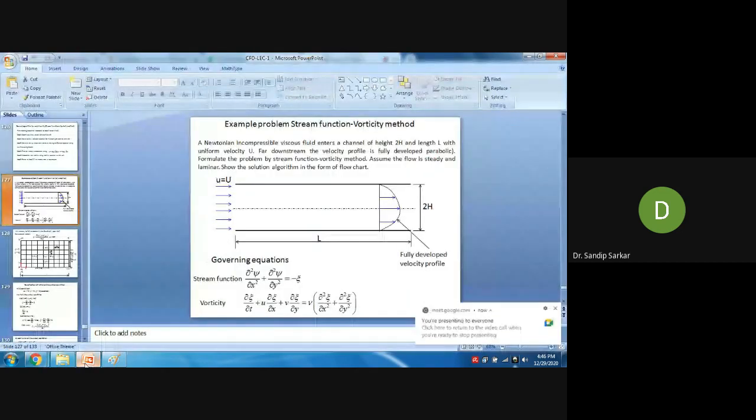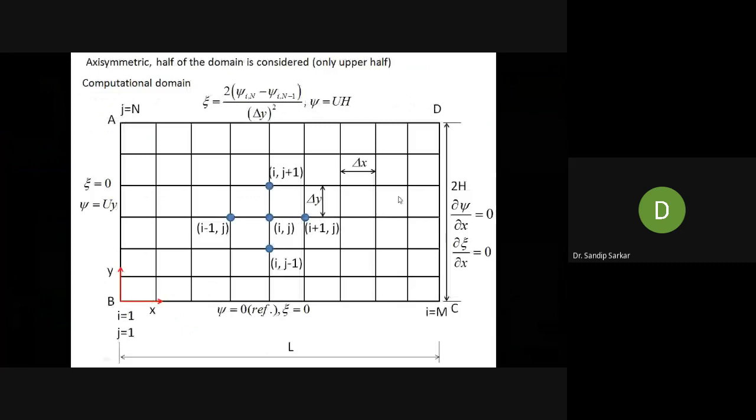Since this is an axisymmetric problem, you can take half of the domain. Let us see what the boundary conditions are for the axisymmetric problem. At the inlet, you have a uniform velocity profile, that is small u equal to capital U. How it comes about, I will explain in later slides. Here you have I and J loops: I from 1 to m, and J from 1 to n.